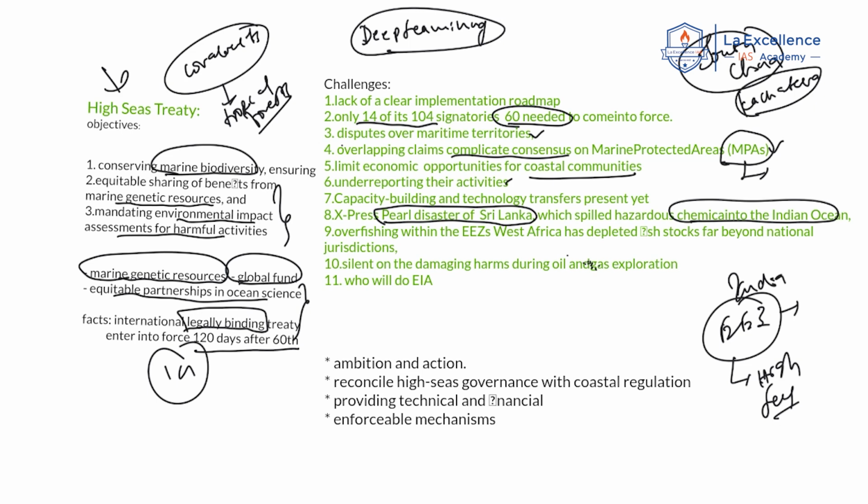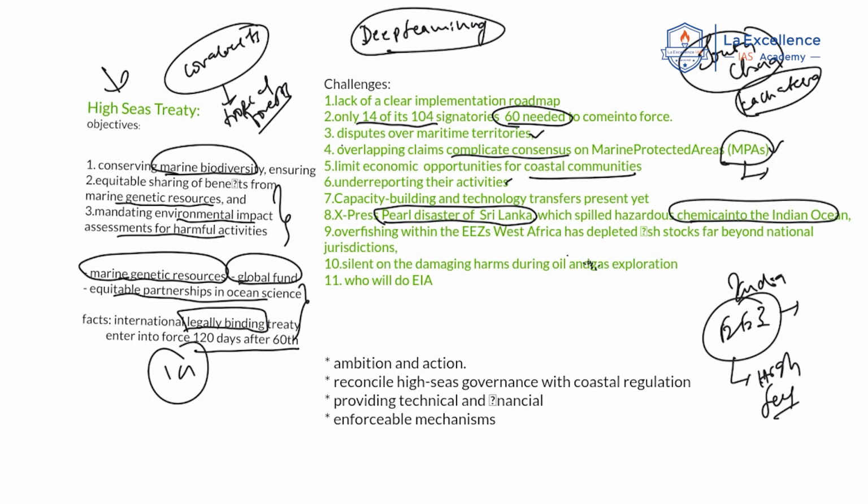Next, capacity building and technology transfer. See, to conserve the marine resources, we need technology transfer, especially as small island nations don't have such resources in terms of capital and technology. But these are not being transferred. You have seen in the climate change conferences themselves, developed countries are reluctant in transferring money, capital, climate finance, and even technology as well. Now, how can this happen at the ocean and marine level? This is the author's argument.